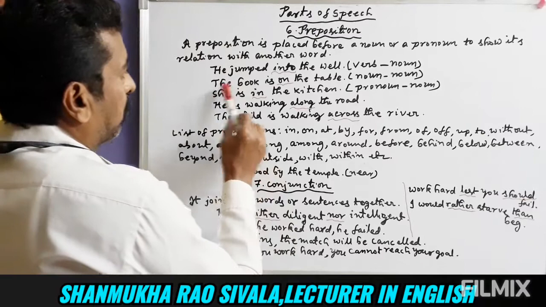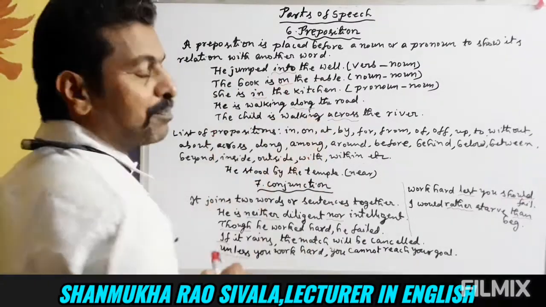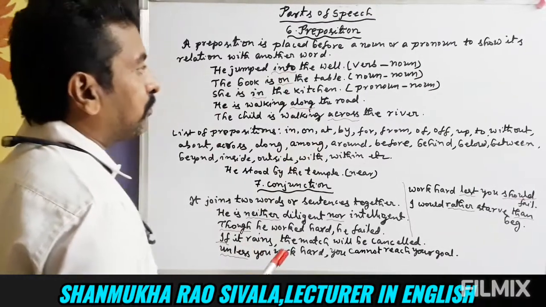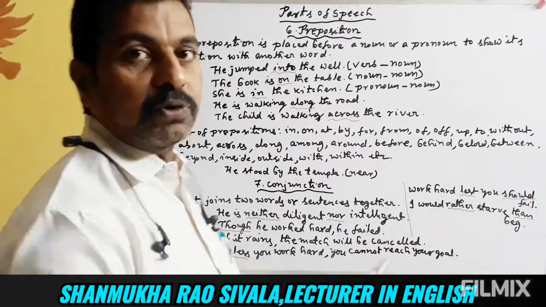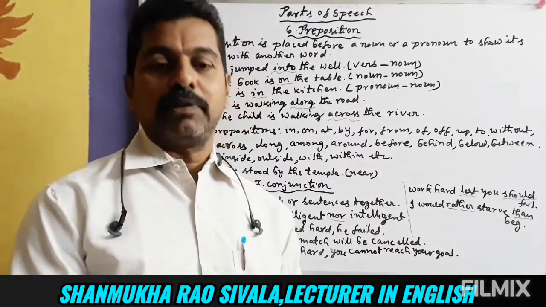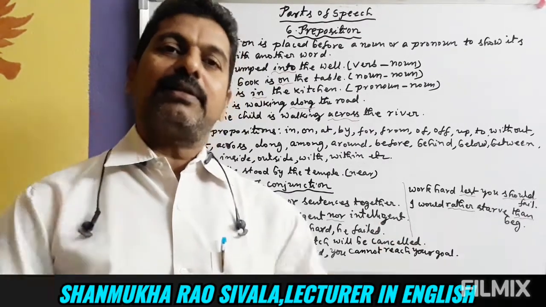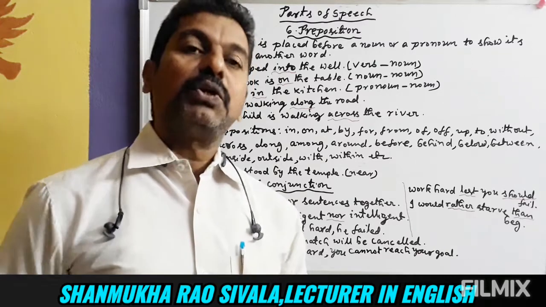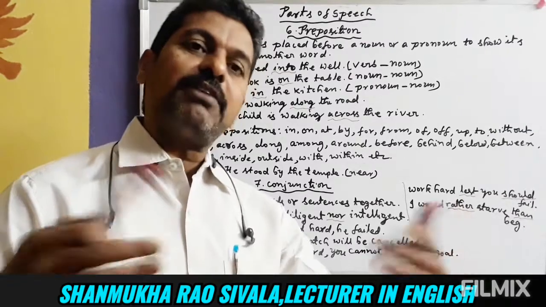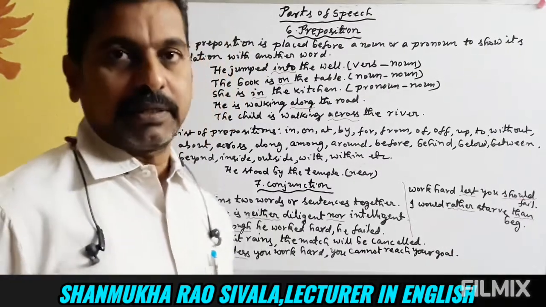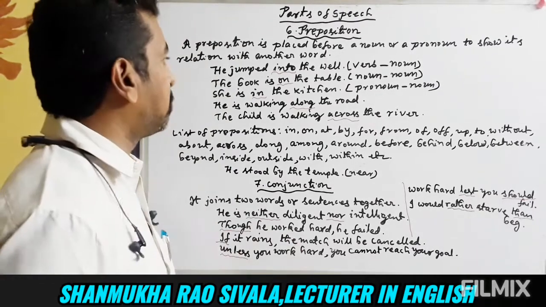Here, the book is on the table. Here on is a preposition. Let us remove on and read the sentence. The book is the table. The book becomes the table. So it gives a wrong sense, a wrong meaning, if we don't use the correct preposition. You see, preposition, though small, is very important in every sentence. So we need to learn them properly and use them perfectly in all situations.